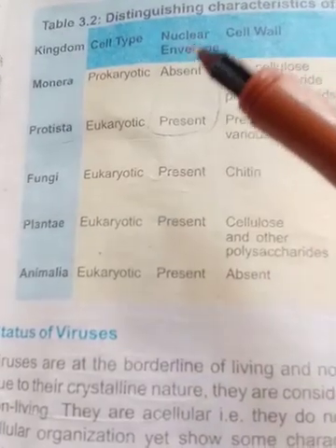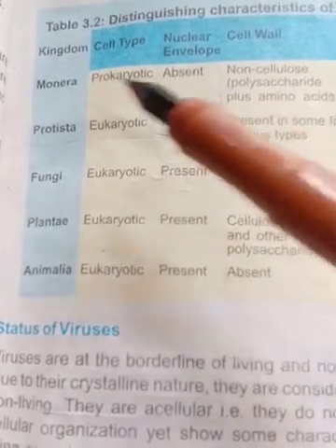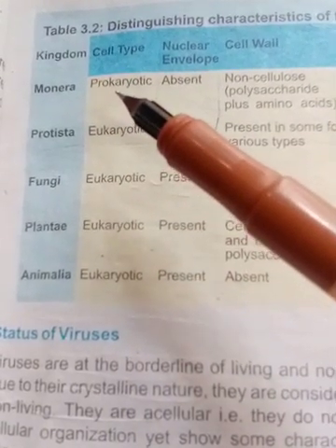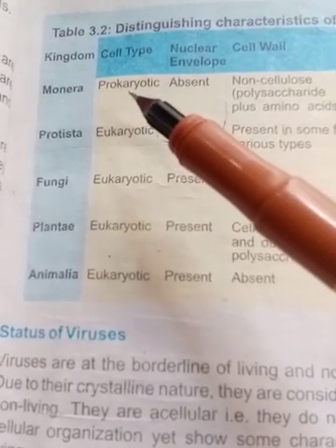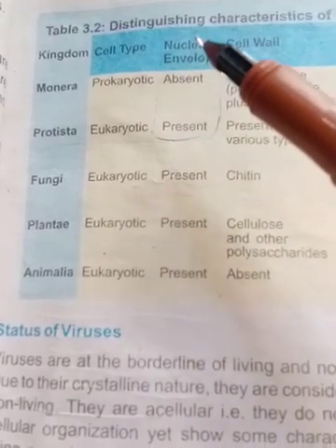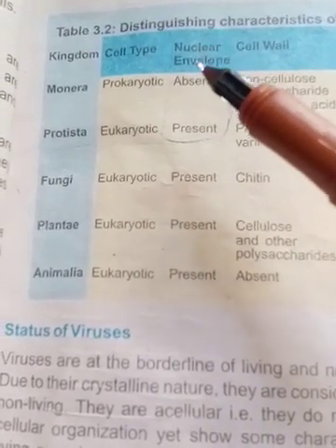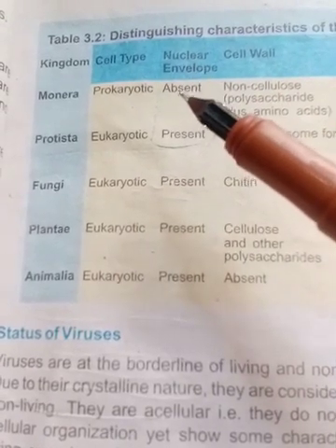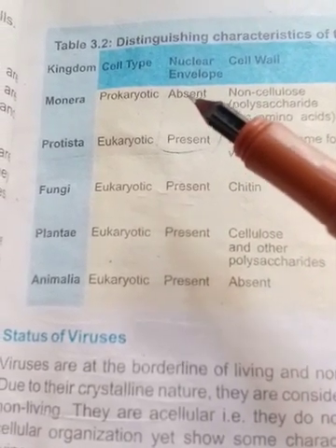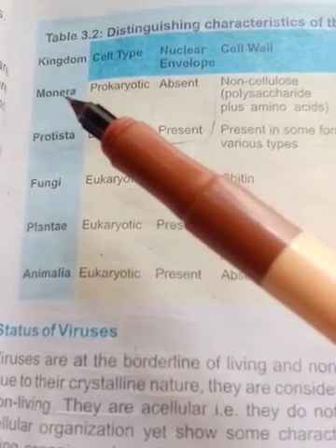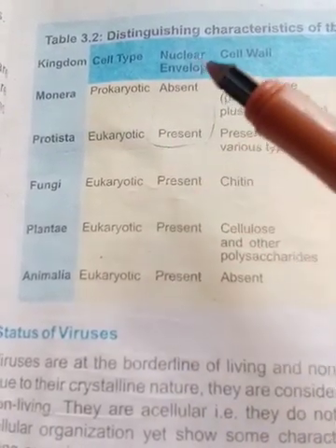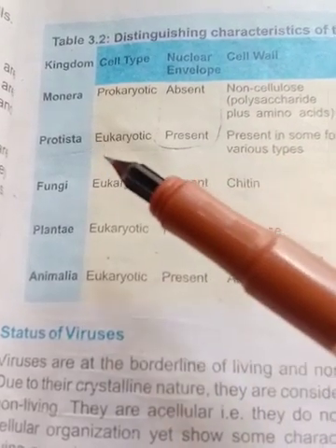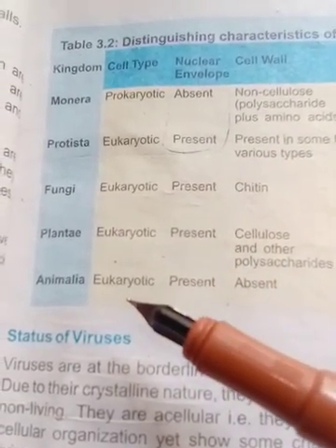Only the kingdom Monera lacks it, because Monera contain prokaryotic cells, and the prokaryotic cell has no nuclear envelope, that is no nuclear membrane, no definite nucleus. While the nuclear envelope, that is a definite nucleus, is present in the Protista, fungi, plantae and Animalia.